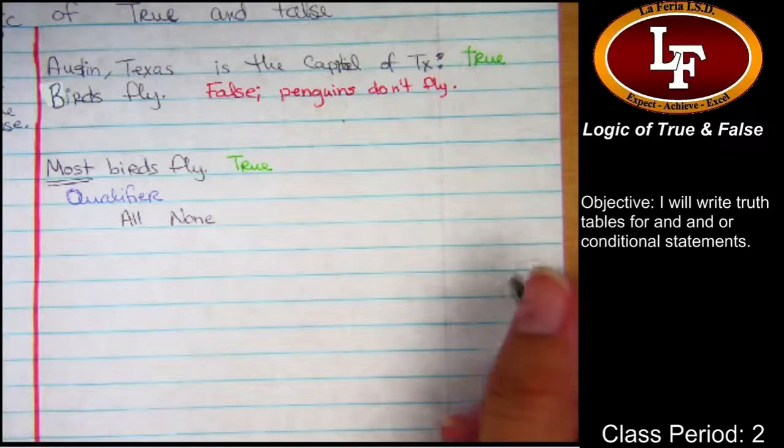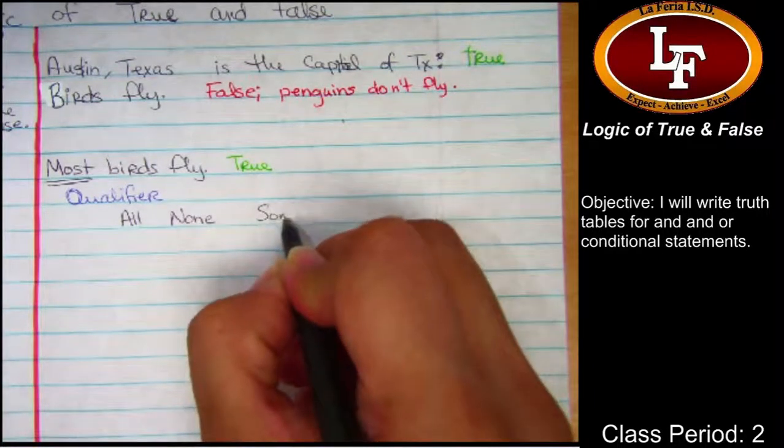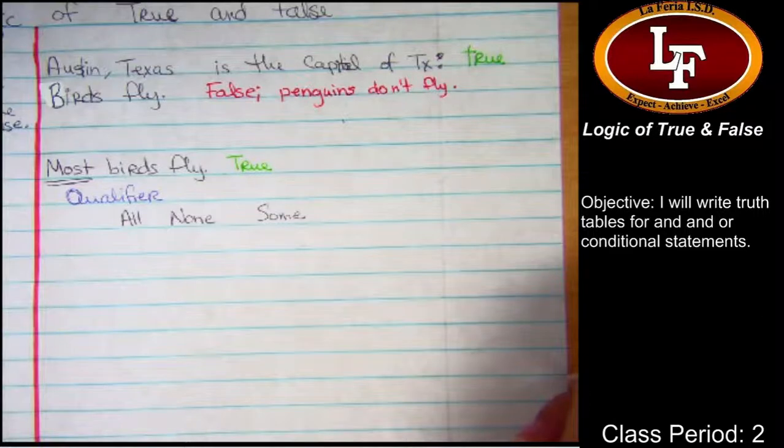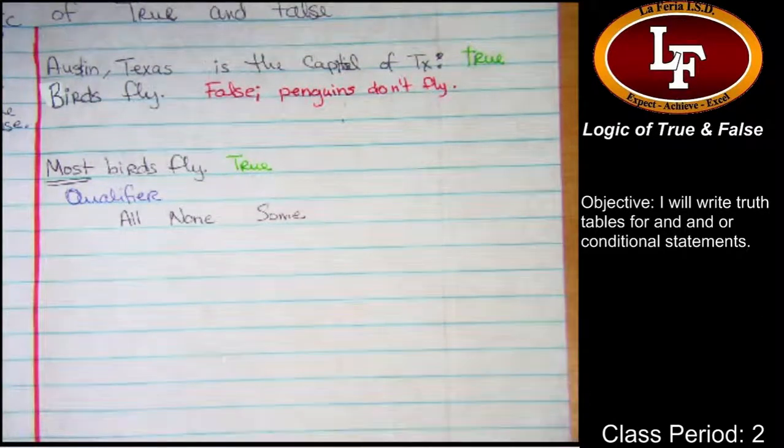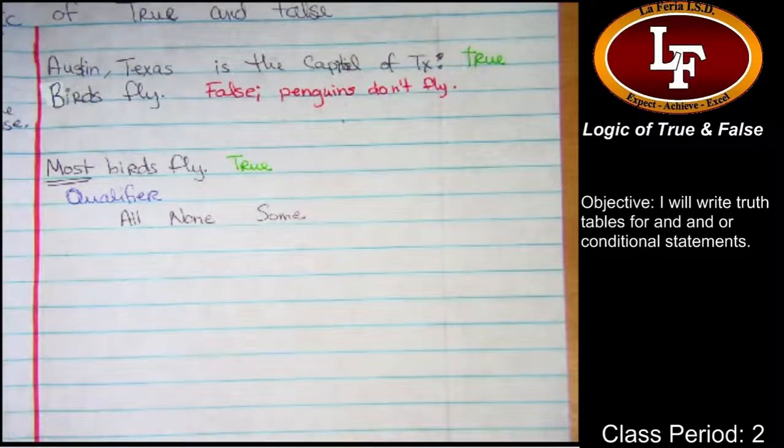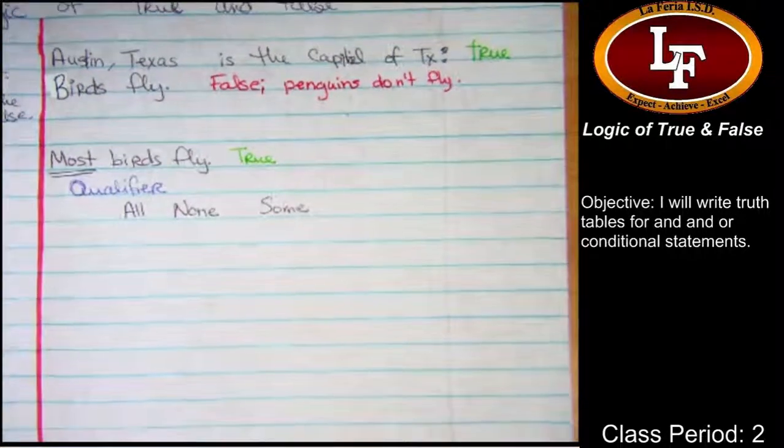Or "some": some athletes play football. Yes. So you can see those qualifiers help you decide on those true-false things. Okay, so far so good?